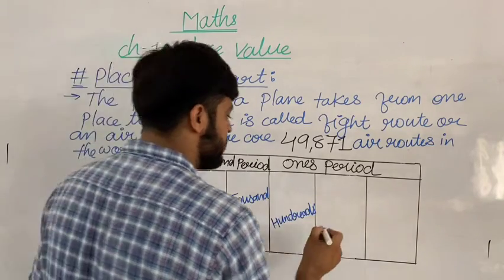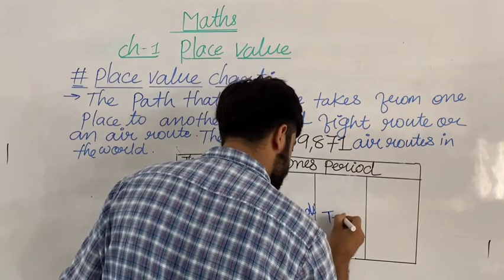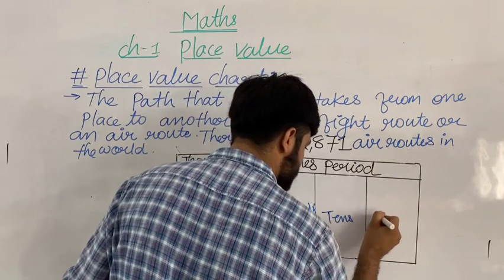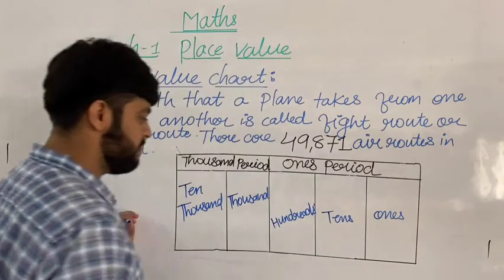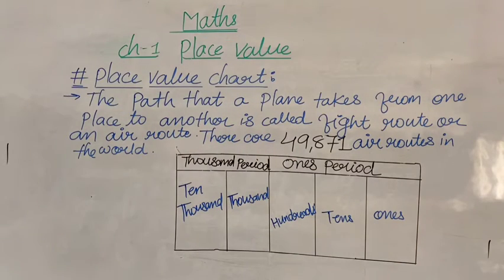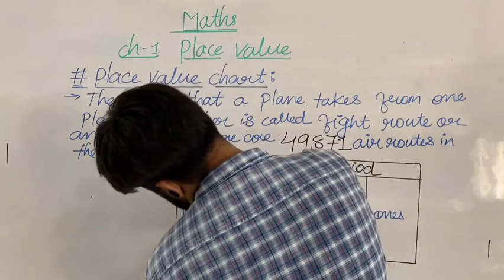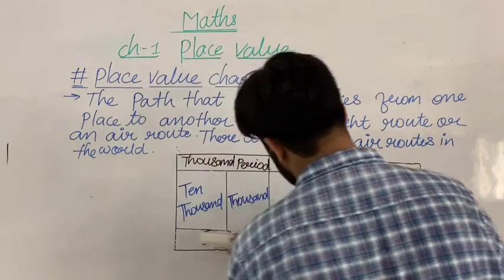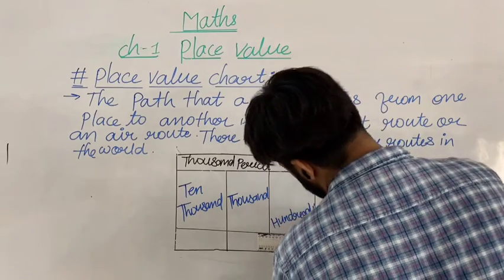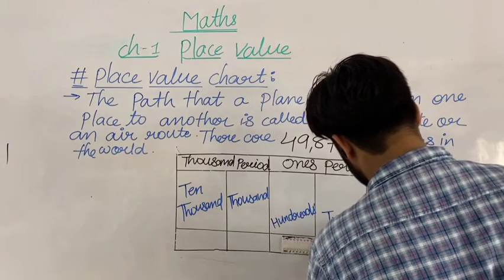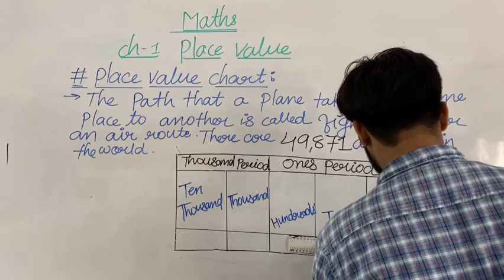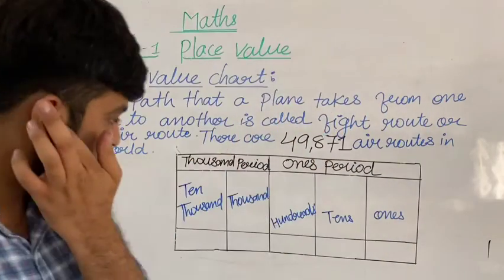Then after it tens, and last is ones. Got my point? So you have to note down all these things in your book. You have to write it like that in your book.